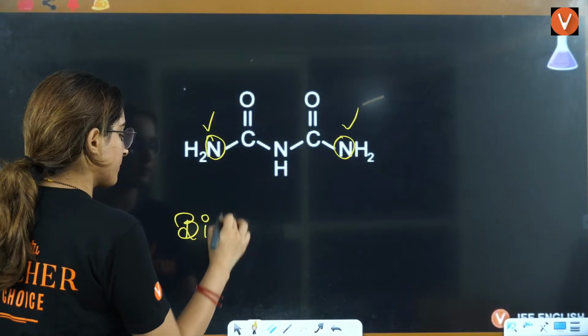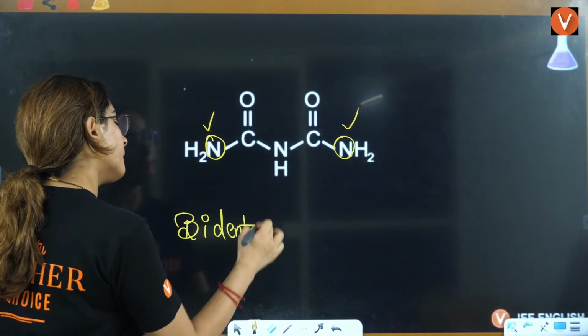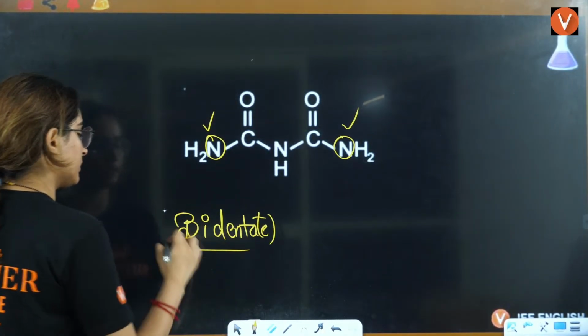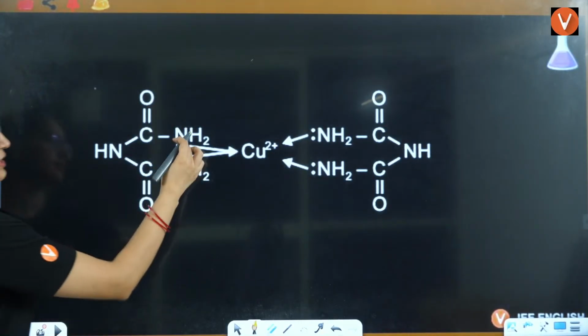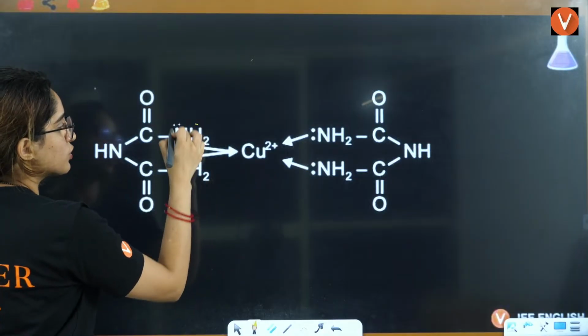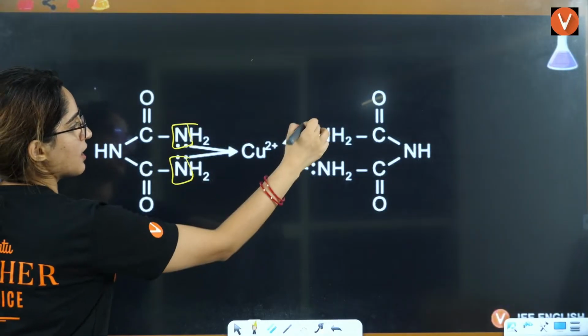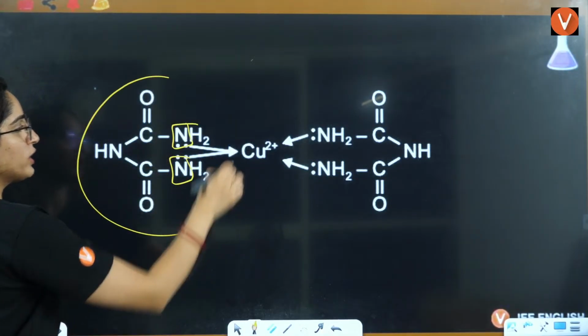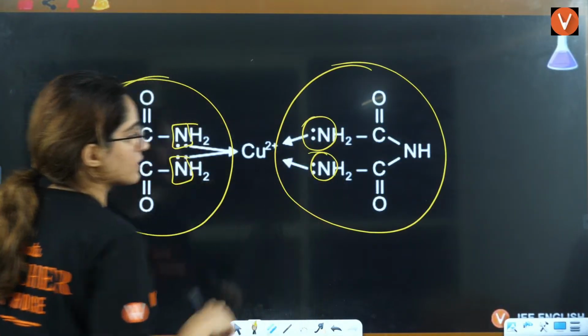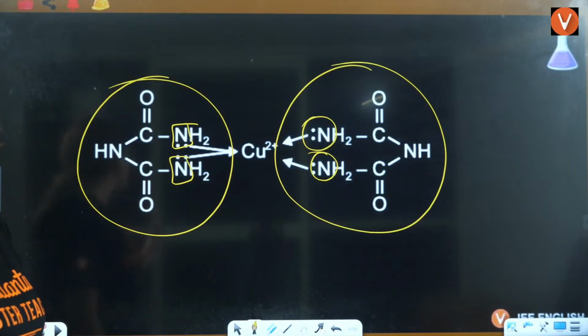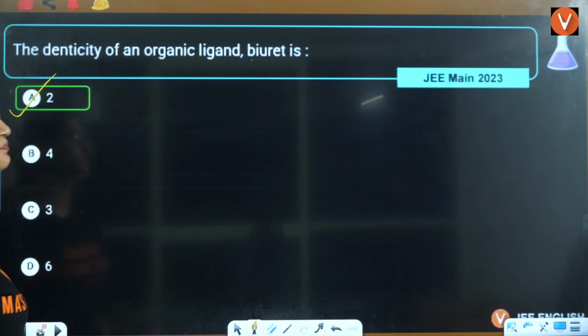The answer will be 2, 2. Two sites are this and this in one molecule. This is another molecule where this and this are the donating sites. So each molecule is bidentate. So the answer will be 2.